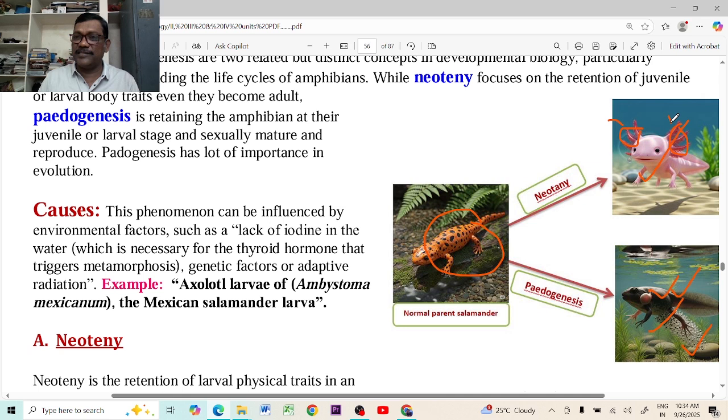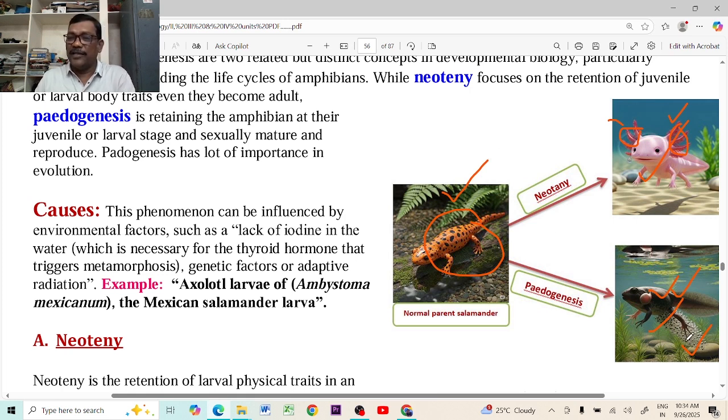But whereas in this case, due to neoteny, this larva, the Ambystoma larva, developed as an adult organism. Although it resembles some larval characters, it will become sexually mature, and it can give birth to the adult organism, which looks like its parent salamander.